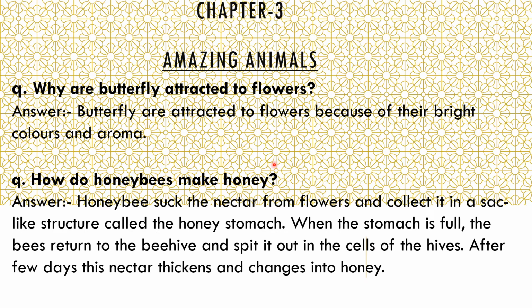So here we will see how these honeybees make the honey. The answer is, honeybees suck the nectar from flowers and collect it in a sac-like structure called the honey stomach. Let's see what happened next. When the stomach is full, the bees return to the beehive and spit it out in the cells of the hive. After a few days, this nectar thickens and changes into honey. Got it?